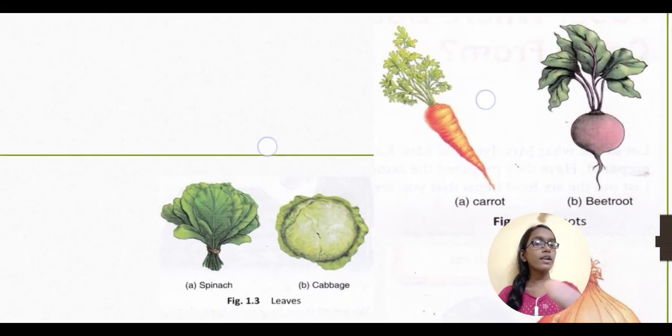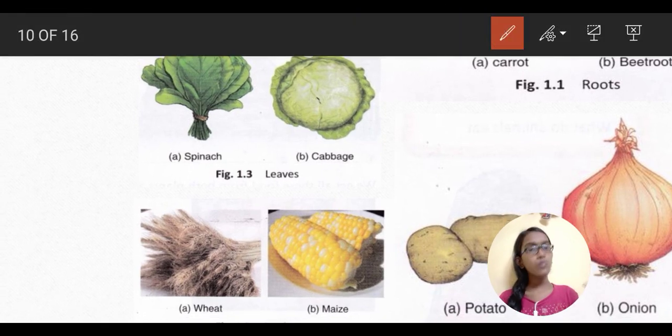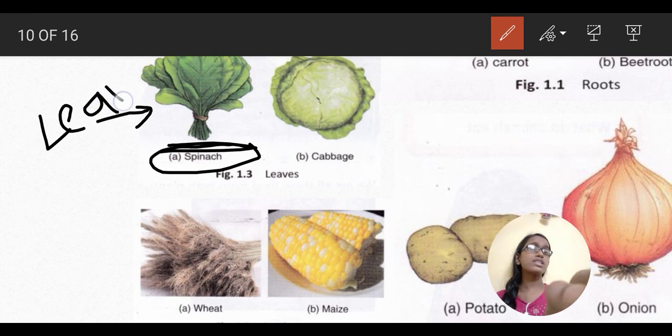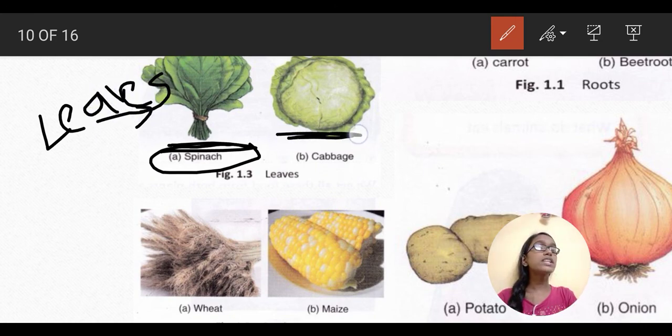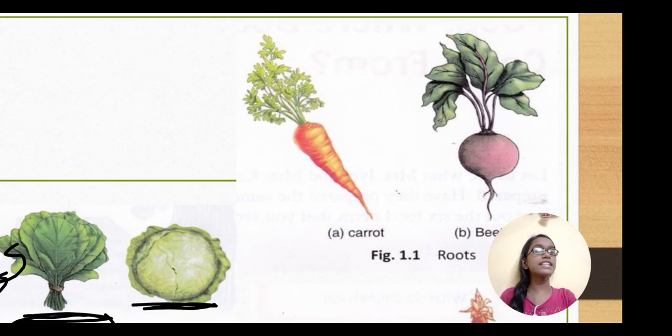Now moving on, here guys, can you see there are some foods. There are some foods like vegetables. So this is spinach, but this looks like leaves. These are leaves. So these are basically the leaves of plants. And the cabbage is also leaves of plants. So we are eating leaves of plants.